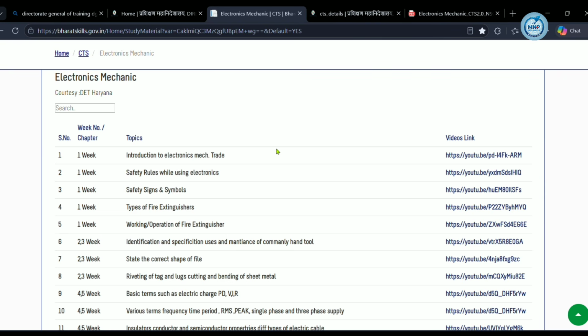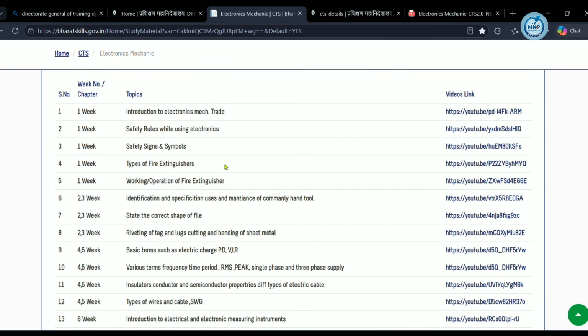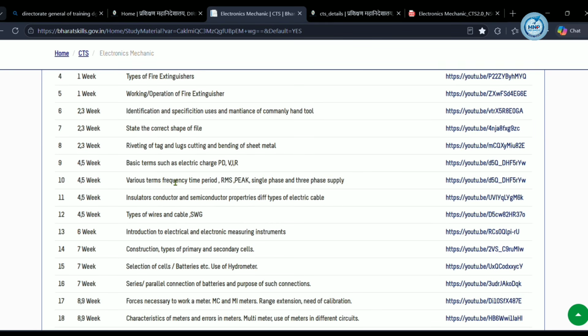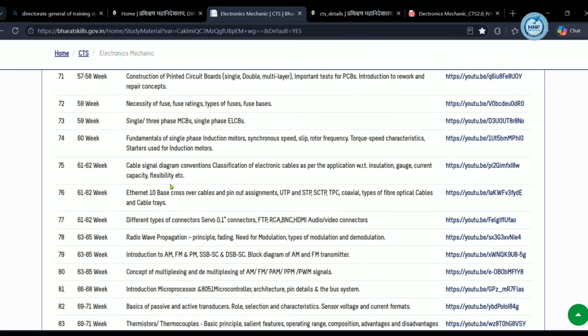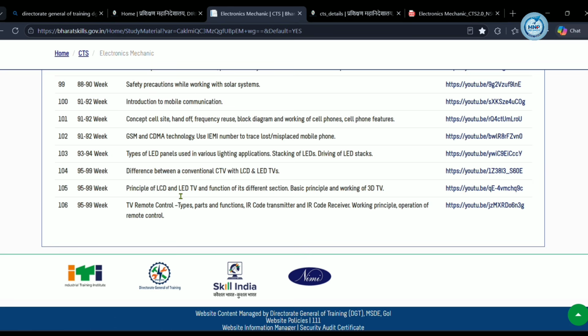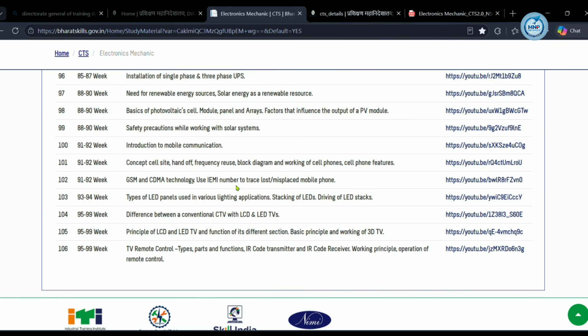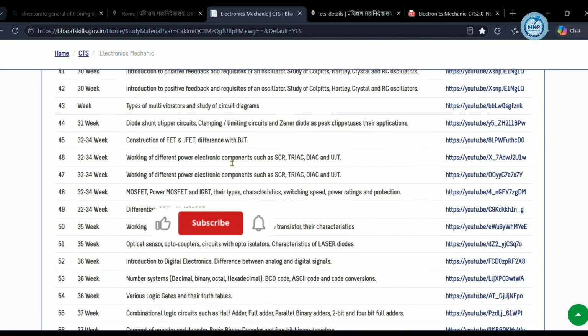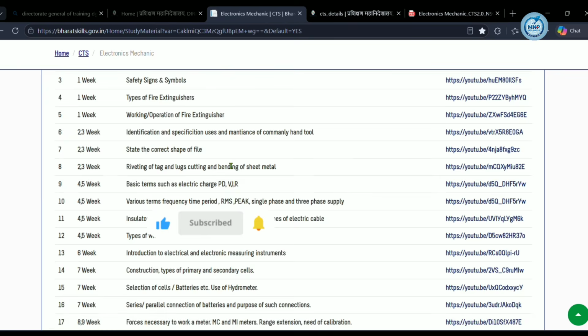The e-learning portal is very useful for all candidates. Here you can see safety signs, types of fire extinguishers, all ITI trade materials and their individual classes on YouTube. You can see the topic name here and access the YouTube video link on the right side. In total, I'll show you how many videos there are: 106 videos in this e-learning portal. So no need to worry, all materials are available here, and all video classes are also free. Video classes are also available on the government website. You can download and read everything and pass RRB ALP CBT 2 easily.